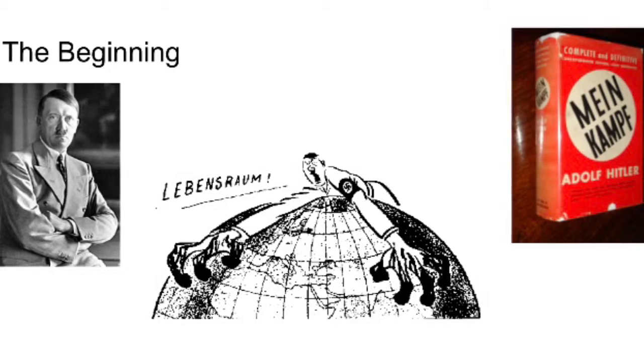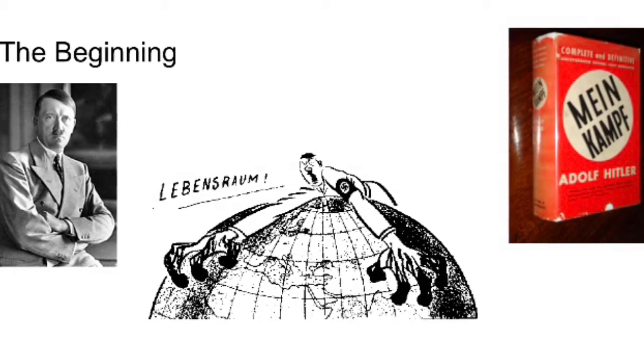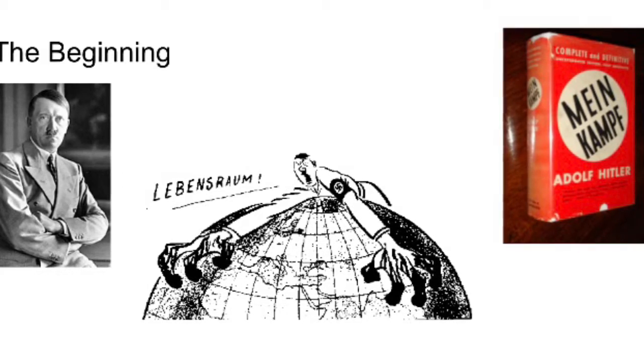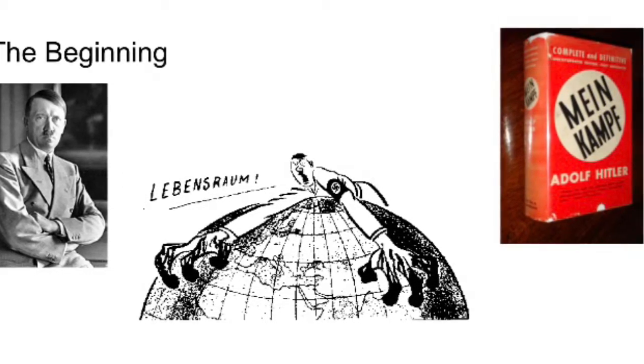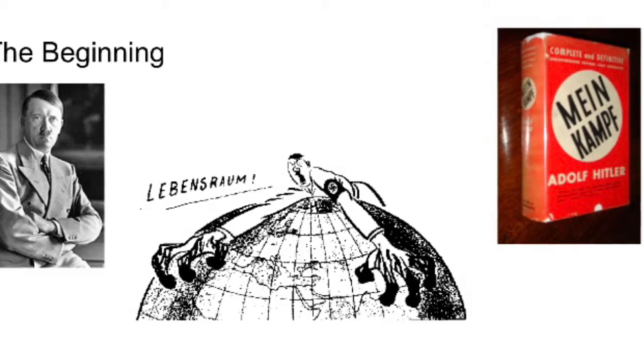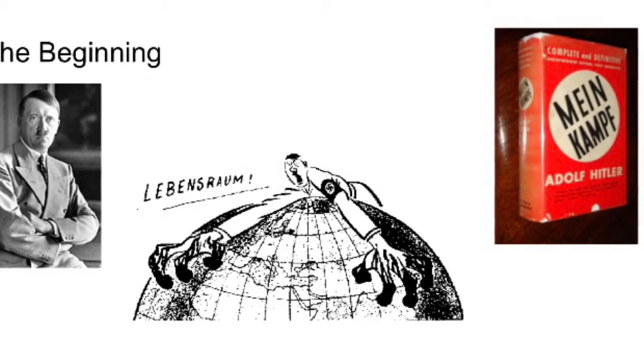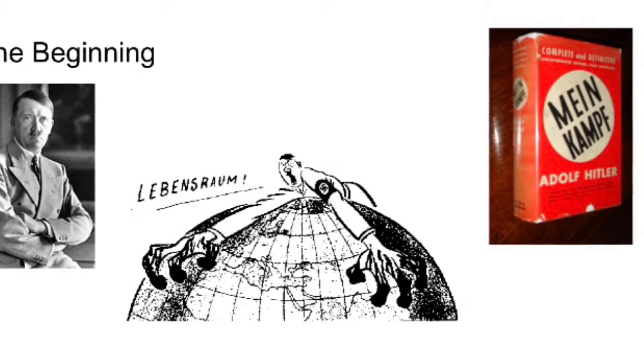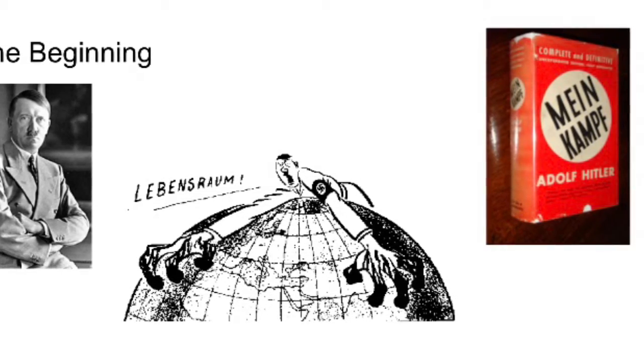In his view, the Aryans were threatened by inferior people who were preventing them from reaching their full potential. As a result, Hitler was a strong supporter of Liberalism, the idea that a nation's power depends on the amount and type of land they had. This was the fuel for expansion and created a desire to mass exterminate others to reach his goal. In the 1920s, Hitler wrote Mein Kampf, which is a book filled with Hitler's ideas.